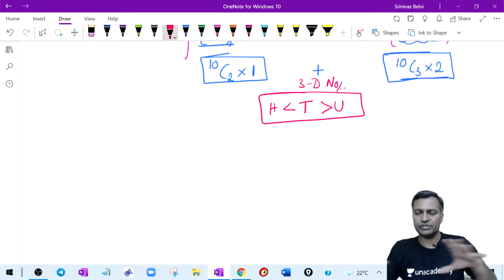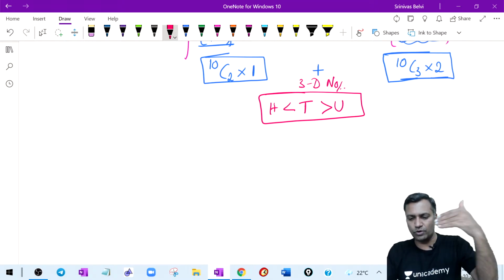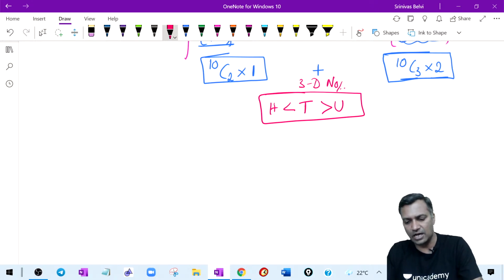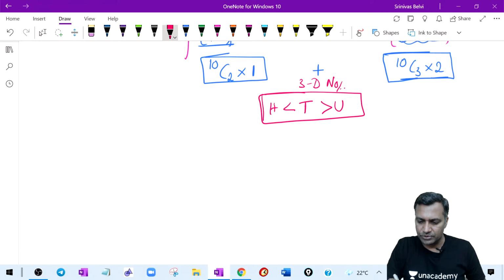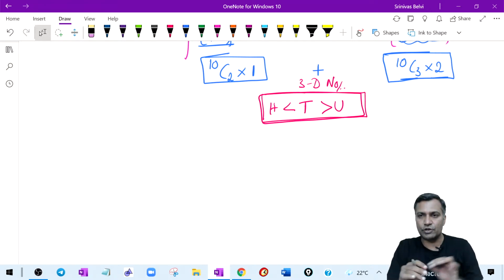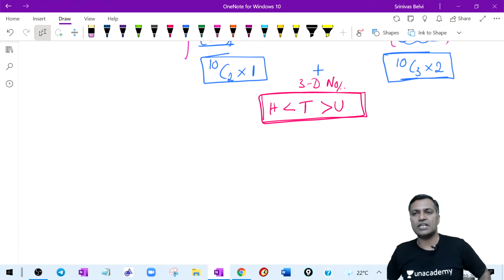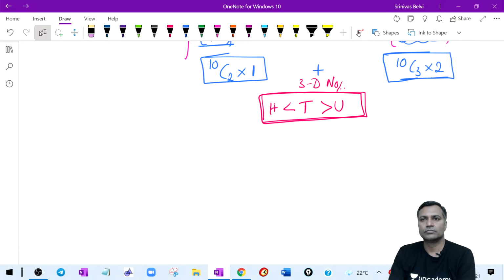If it has to be worded, it would be worded like this. How many 3-digit numbers can be formed such that the digit in the hundreds place is less than the digit in the tens place, and the digit in the tens place is greater than the digit in the units place? They will write that beautiful sentence. So finally it becomes this condition, right? That sentence, when you arrange, it becomes this. What is the answer?